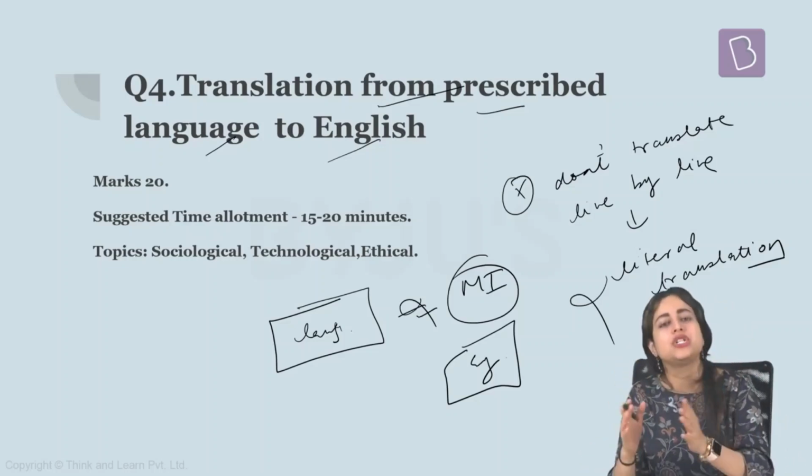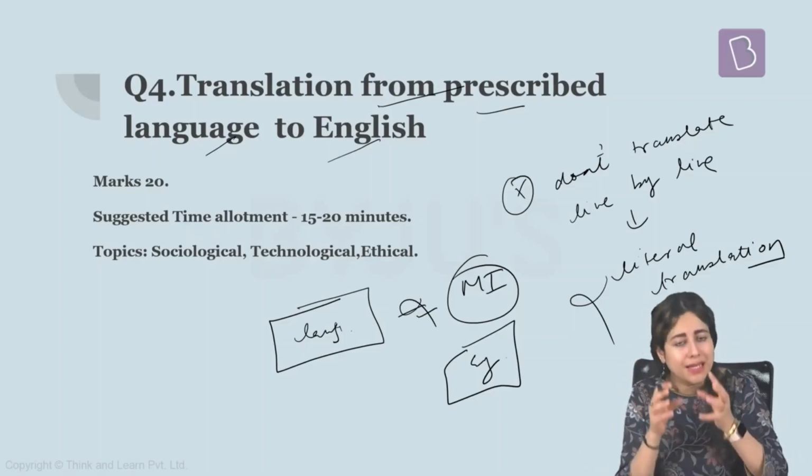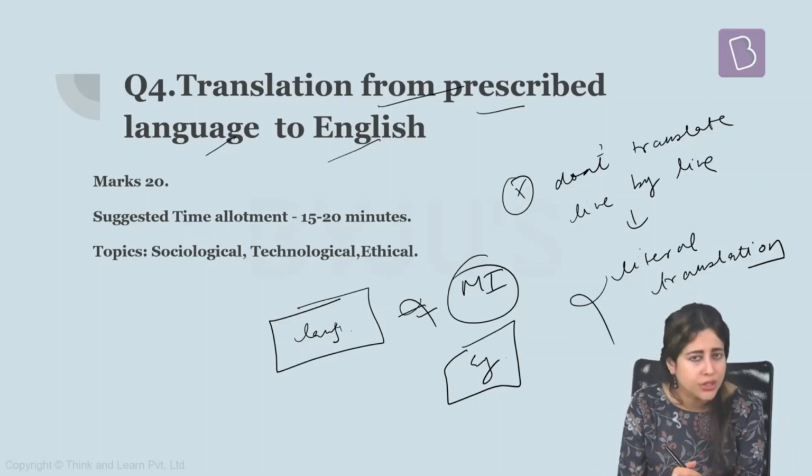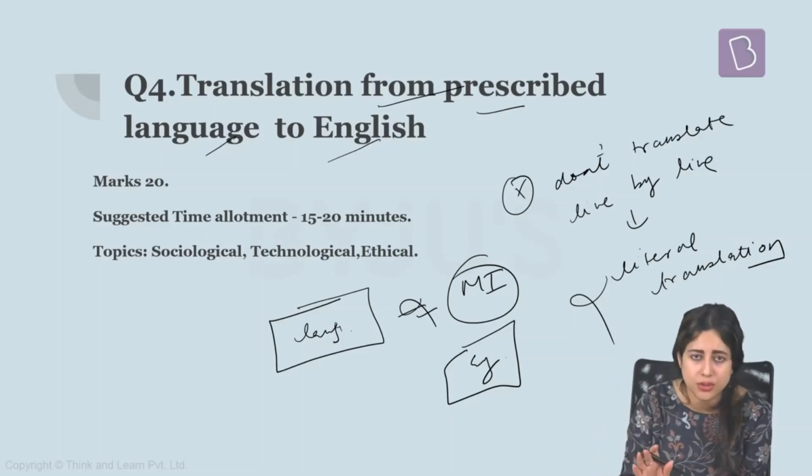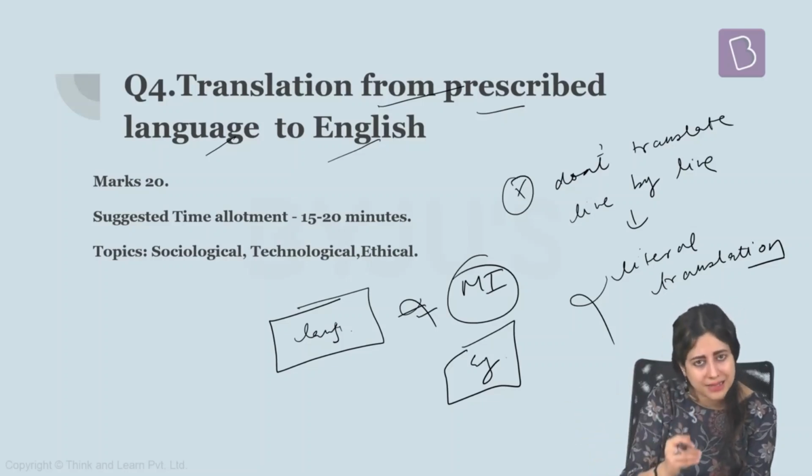Order here is not important. You can definitely change the order, but make sure the essence of the passage remains the same. Broadly, the same meaning has to come out even after translation. That is what is tested here, and not your capacity to translate one word into another word between languages. That is not what is being questioned. What is being questioned here is whether you understand the entire essence of your own language or not.